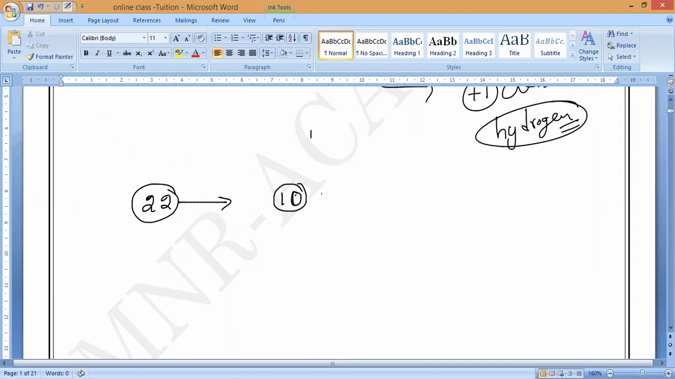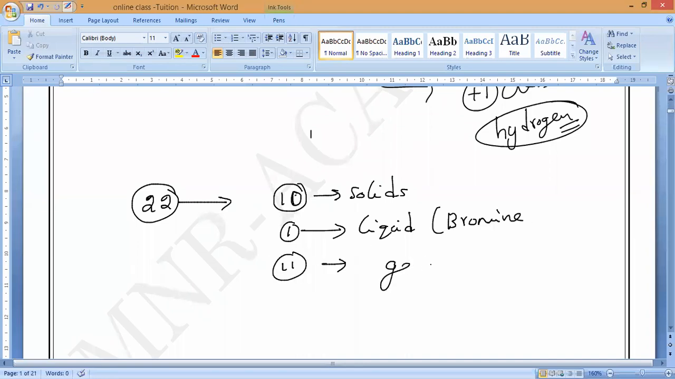Very good. So 10 metals are solids, and the only one non-metal is what? Liquid. So that we also know. What is the 11th gas? Bromine. So bromine. 7 non-metals are called gases. So this is the total count.